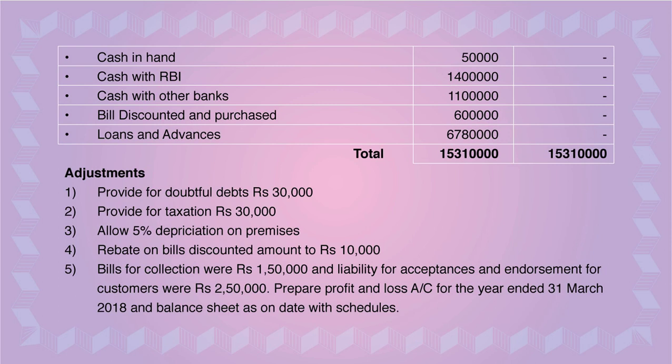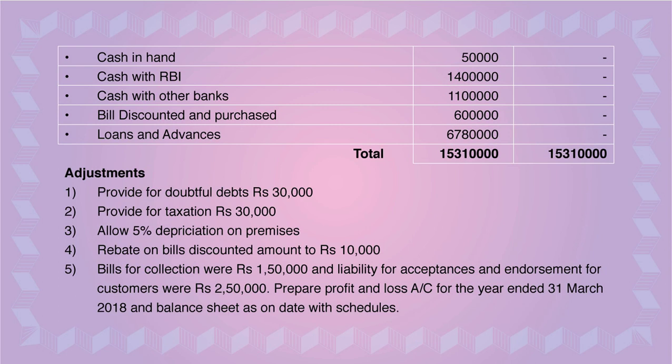Adjustment number third, allow 5% depreciation on premises. So premises is nothing but the fixed asset, right? So premises you have to mark in the trial balance. You can go in the question and see where the premises is given. Somewhere or the other it will be given. It is given 12 lakh. Please mark star on that because there is depreciation of 5% on that.